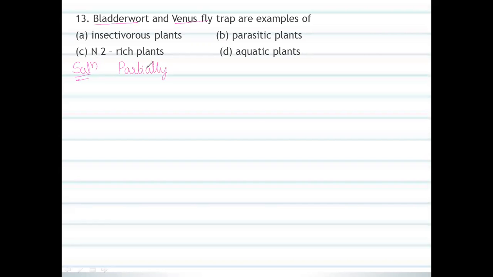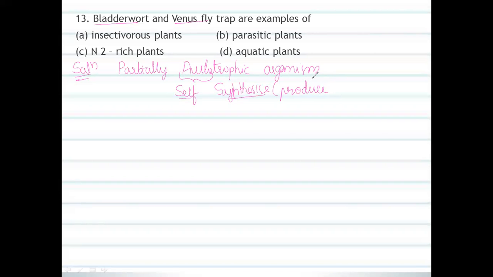Partially autotrophic organisms. What do you mean by autotrophic organisms? Auto means self. Trophic means to synthesize or produce by themselves.